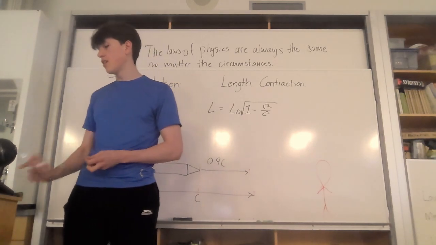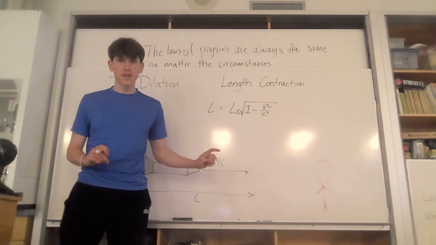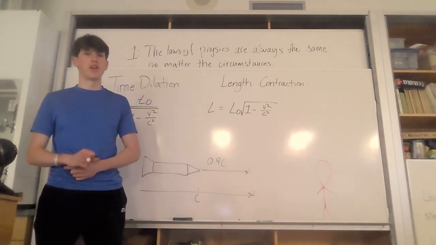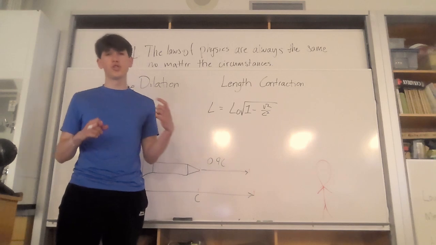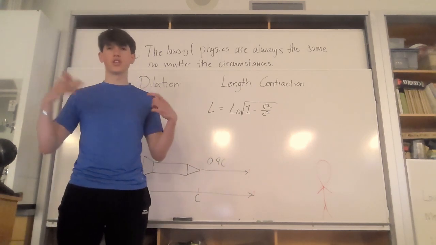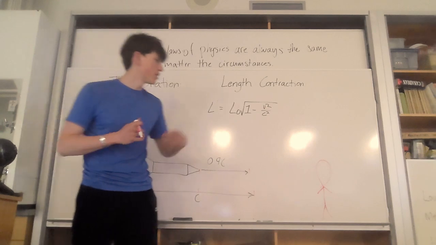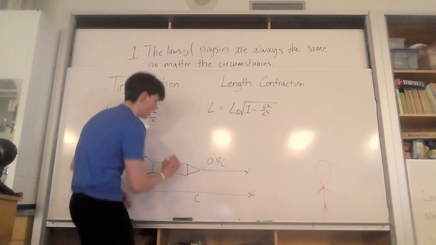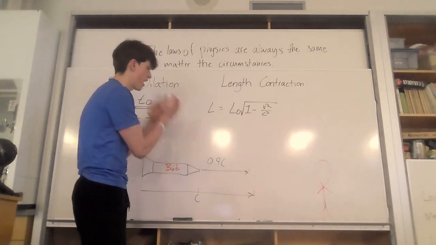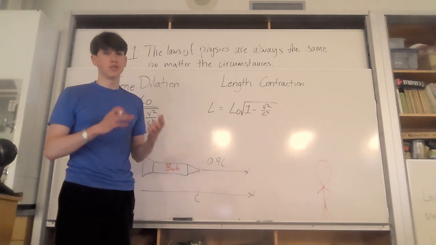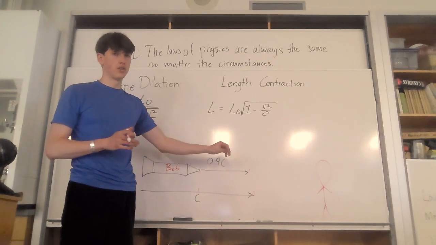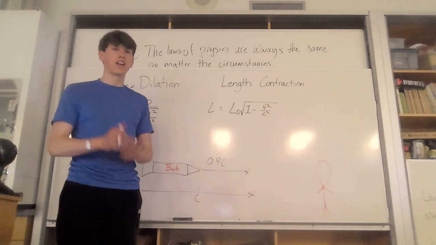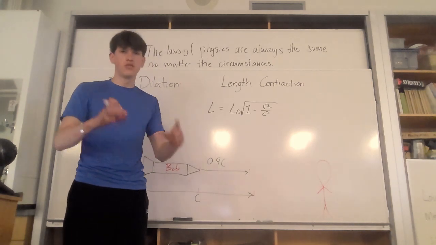According to special relativity, as an object moves closer to the speed of light, similar to this rocket, time dilation becomes more pronounced. So the faster you're moving and the closer your speed is to the speed of light, the slower your time ticks relative to, in this case, us. So there's a person on the rocket, we call him Bob, and there's us. Bob's moving at 90% the speed of light, and his time is drastically slower than ours. And this makes sense, and it exists because of the fact that the speed of light has to be maintained.